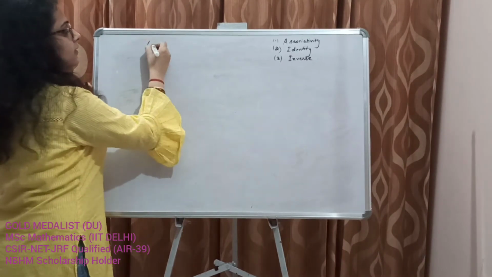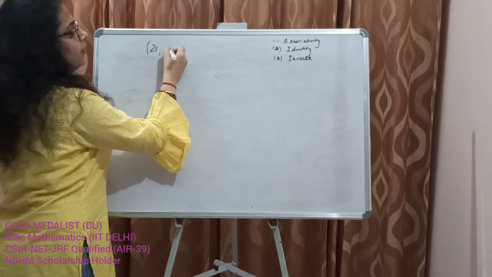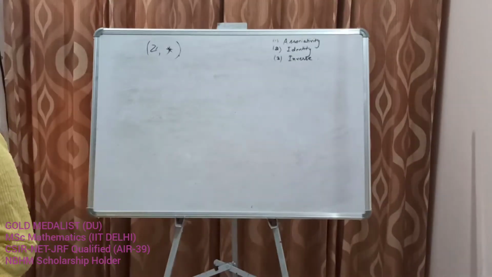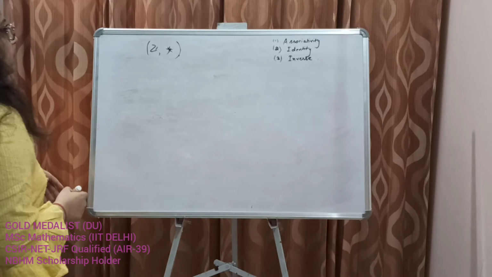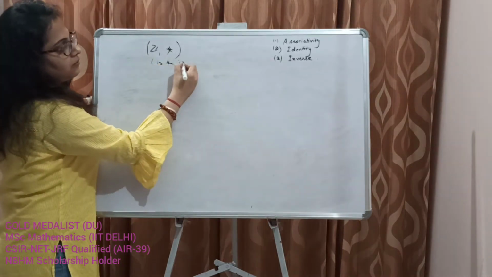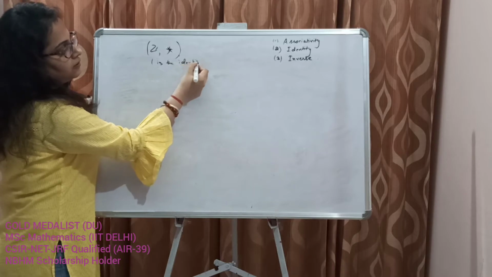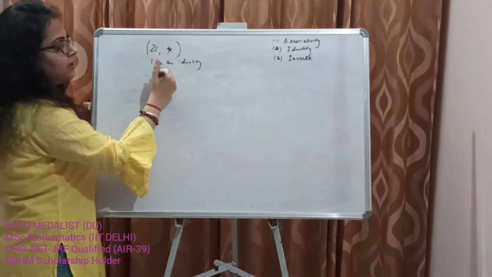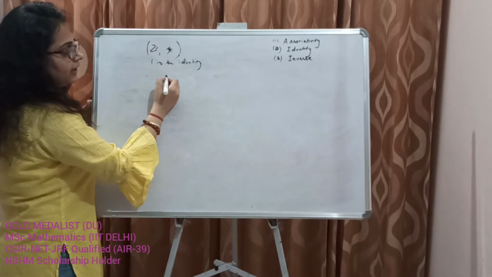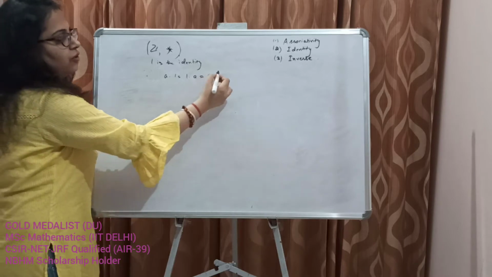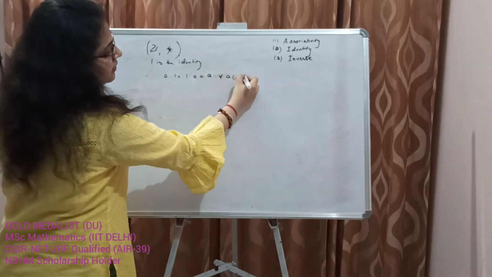Z under ordinary multiplication. Set of integers under ordinary multiplication. You know that 1 is the identity, because a into 1 is equal to 1 into a is equal to a for every a in Z.